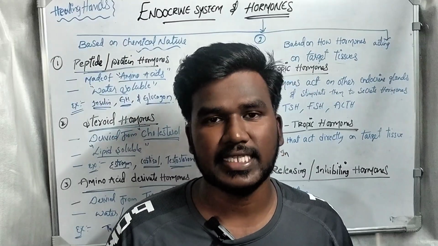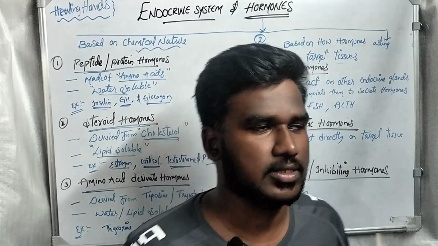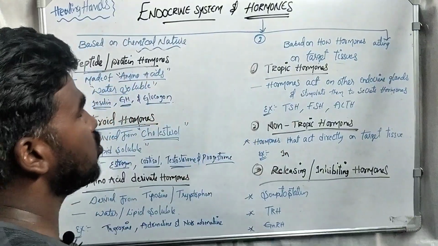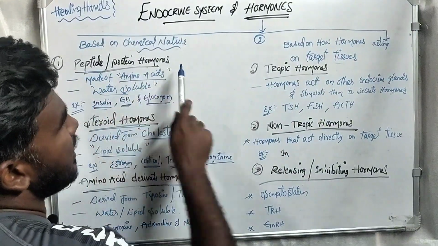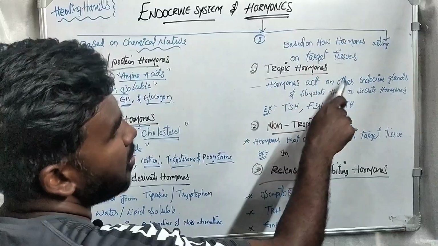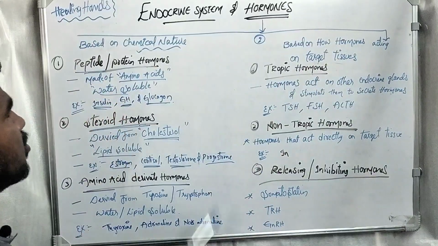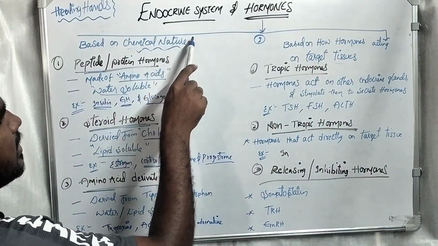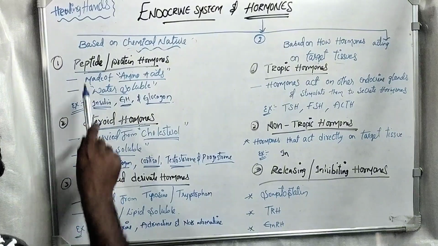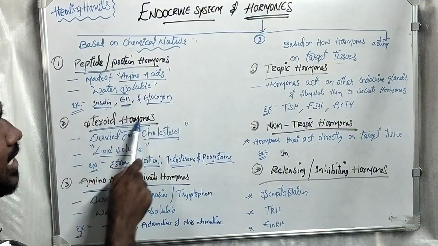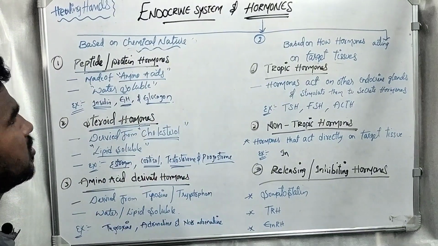Okay, now let's discuss the classification of hormones. Hormones are divided into two classes: based on chemical nature, and based on how hormones act on target tissues. First, we will discuss the types of hormones based on chemical nature. There are three types: peptide or protein hormones, steroid hormones, and amino acid derivative hormones.